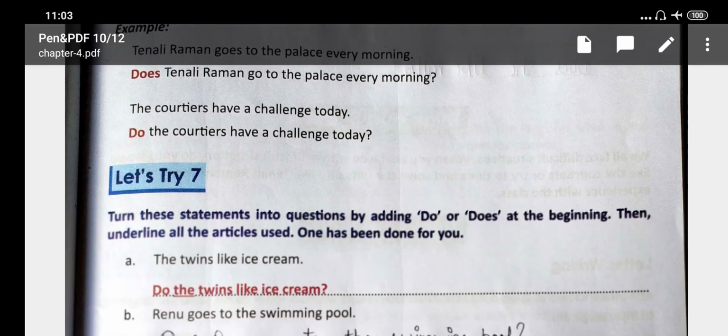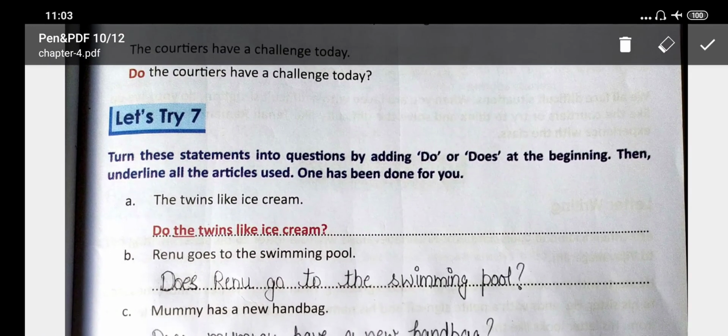Okay, now you have to do let's try 7. In let's try 7, turn these sentences into questions by adding do or does at the beginning. Then underline all the articles used. One has been done for you. The twins like ice cream. Twins like ice cream. Do the twins like ice cream?